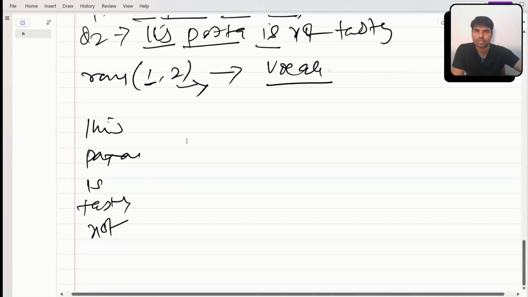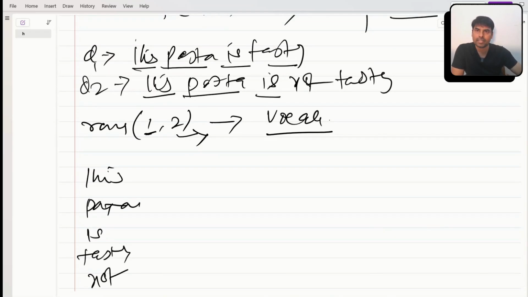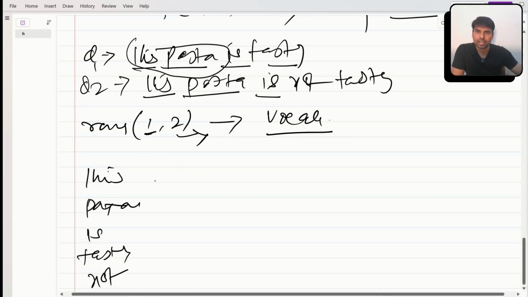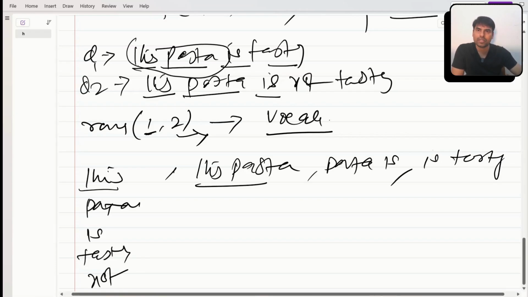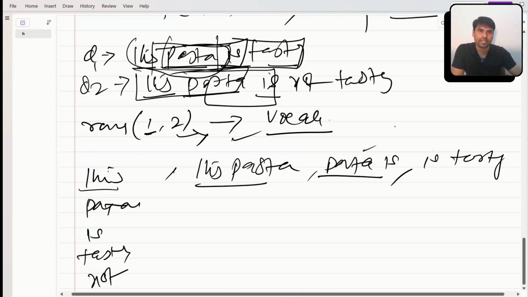Now I have to take two words also. I will combine words, so in my vocab another element will be this pasta. I have to take single words as well as two words. So it will be this pasta, pasta is, and is tasty. I hope you're getting it. By combining these two words: this pasta, pasta is, is tasty. Now again for D2, this pasta is already taken, pasta is already taken, is not.